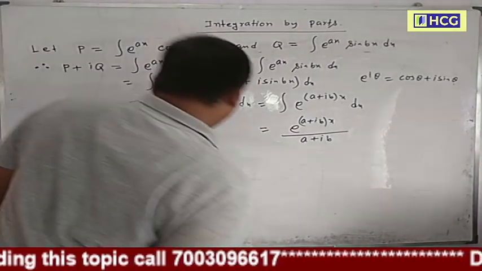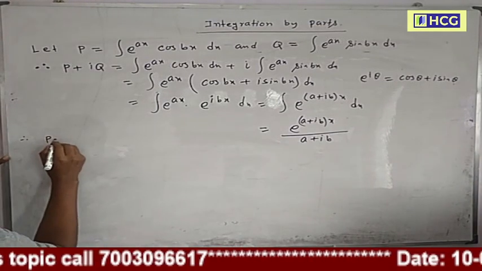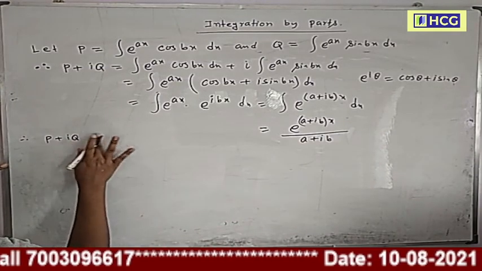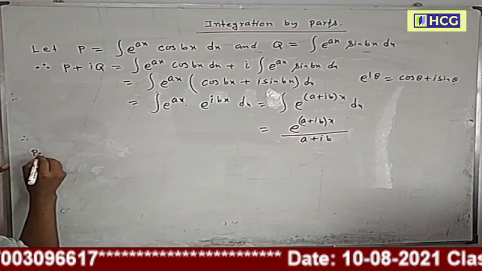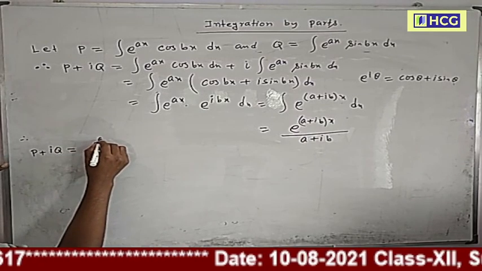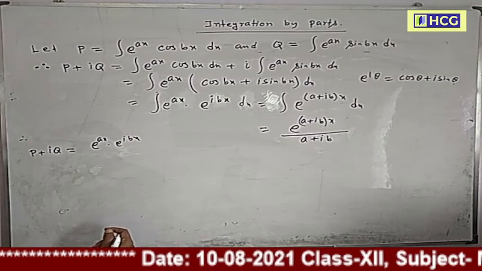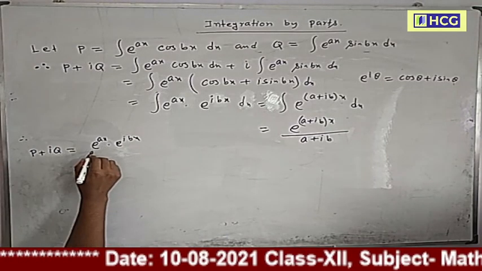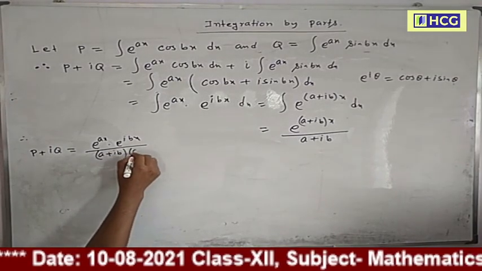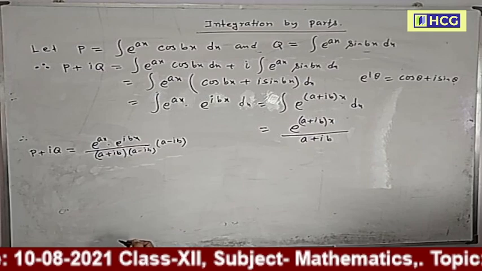So now p plus iq equals e to the power ax into e to the power ibx, again (a plus ib) into x, divided by (a plus ib). In the numerator and denominator both are multiplied by a minus ib.